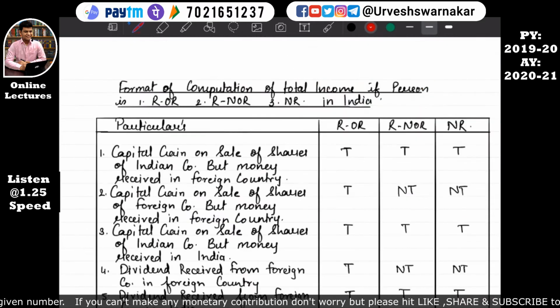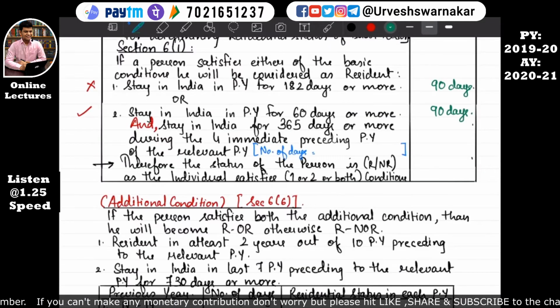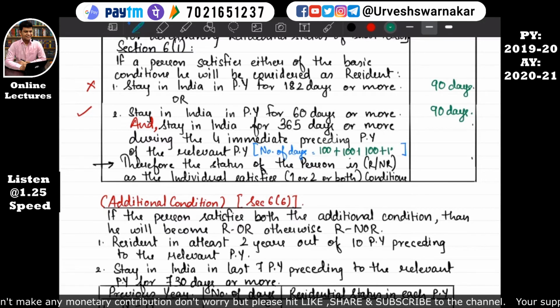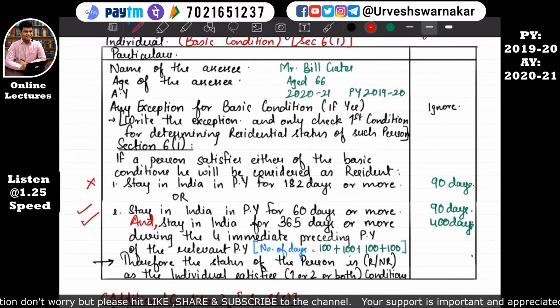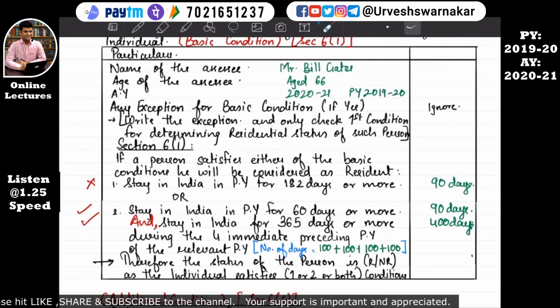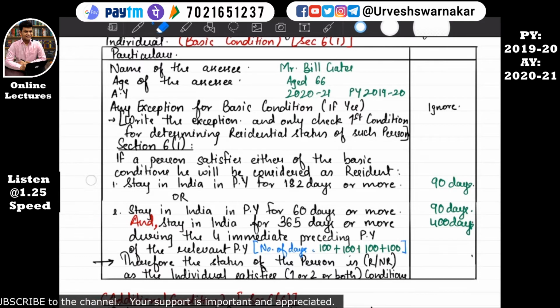So we'll move into our format, and here we'll write 100 plus 100 plus 100 plus 100, which comes to 400 days. So now our second condition is satisfied completely. So what section 6 subsection 1 says is that if a person satisfies either of the basic conditions, he will be considered as resident. So either condition 1 or condition 2 should be satisfied. So in this case Mr. Bill Gates is satisfying condition number 2.